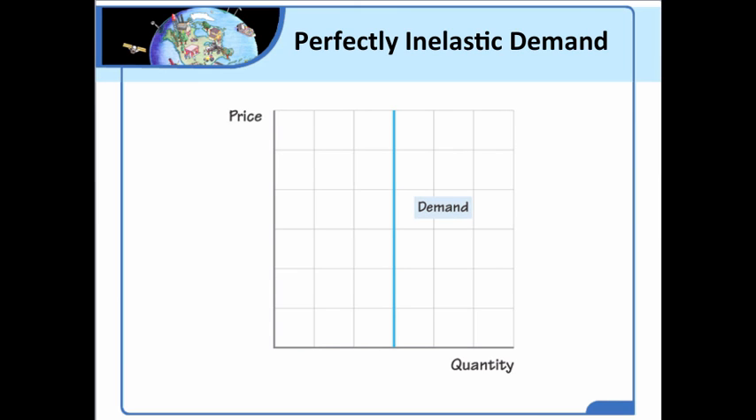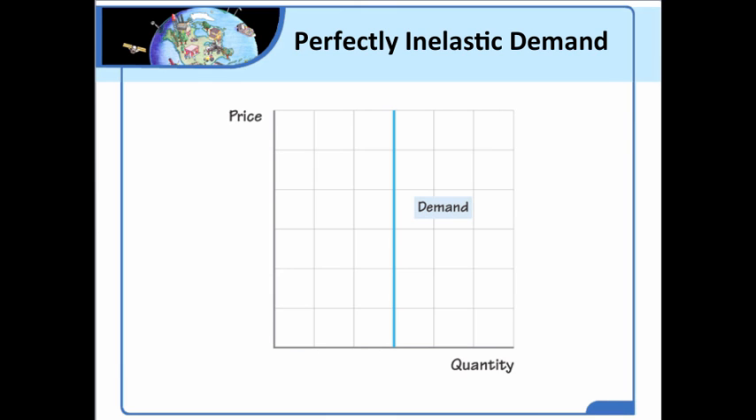The other special case is perfectly inelastic demand. When demand is perfectly inelastic, the demand curve is vertical. And the way that you might remember this is that it looks like an I. So I is the first letter in inelastic. So if the curve is horizontal, it's elastic demand. If it's vertical like this one, it's inelastic demand. And this is another special case.